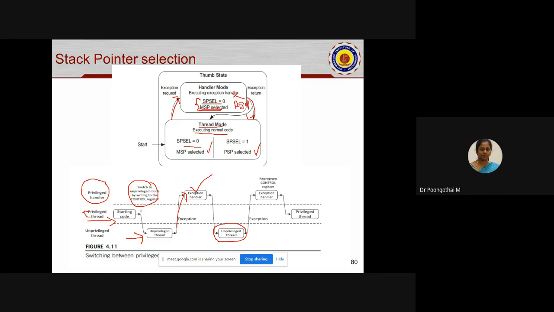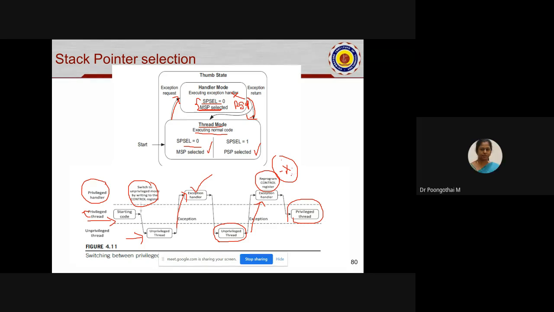Again, if any exception rises, it goes to the exception handler. Here we can reprogram the control register to move the processor from unprivileged to privileged access level. This is a very important point: during exception execution, the user has the right to reprogram the control register to move the processor from the unprivileged access level to the privileged access level. Is it clear?